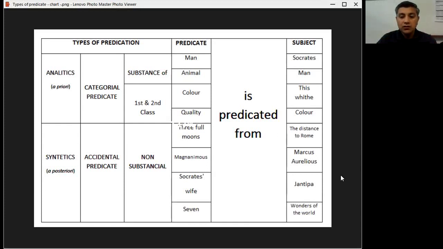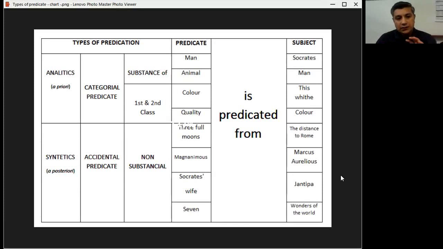And the wonders of the world are 7. But again, it's an accident. It could have been something else. It could have been 3 or 8 or 11 or whatever number the wonders of the world were. But it's an accident that they are, or they were, 7, right?